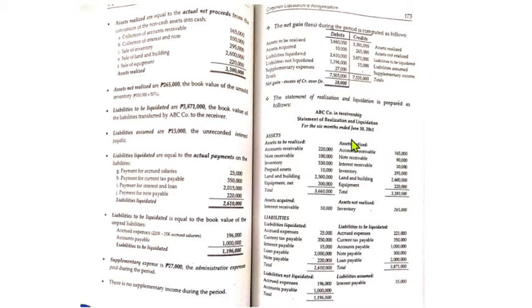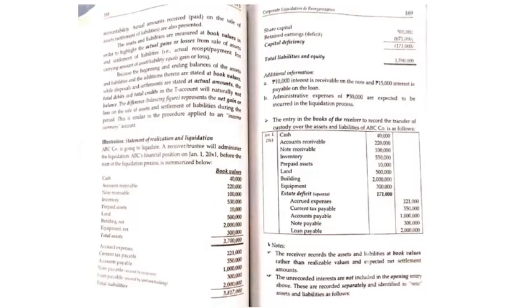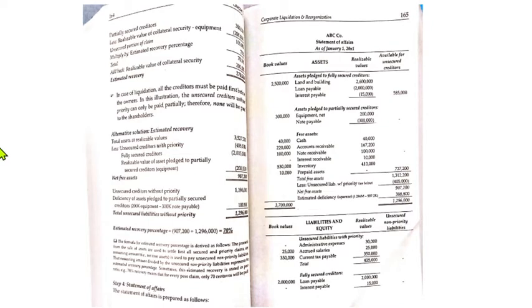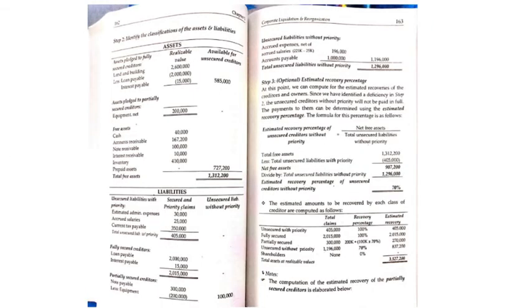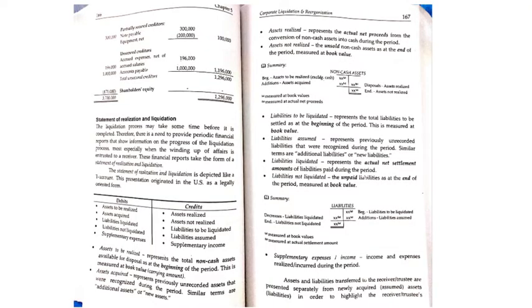Okay? So you just have to present it using the T account na pinresent sa iyo, yung template na pinresent sa iyo before. Ito, yung mga T account related to assets realized.